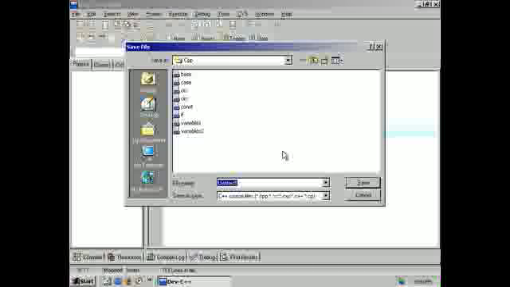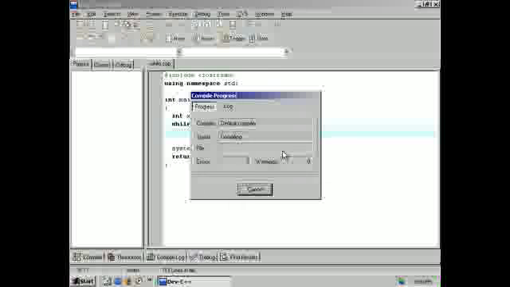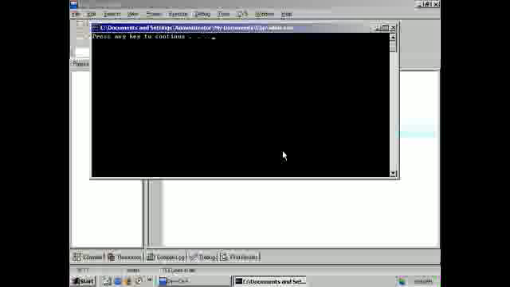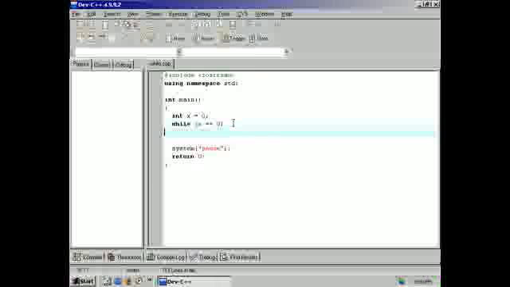So let's do this. F9, we'll call this while. Press enter to continue. Press enter to continue. It will never, ever stop doing this. The reason why is we set x equal to 0, and there's no changing of x, so it'll always be equal to 0. So we've created the infamous infinite loop.